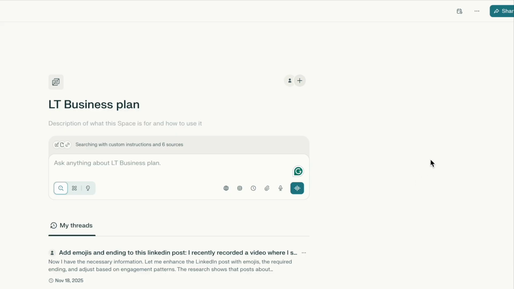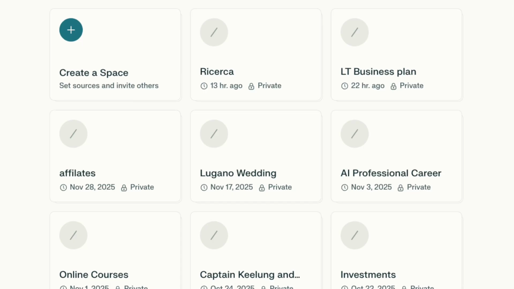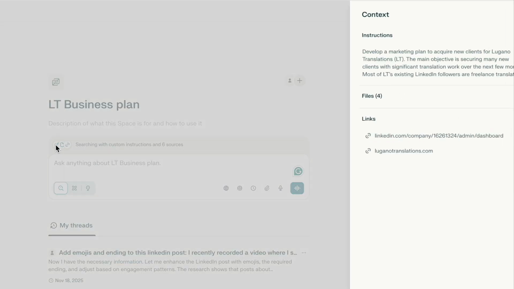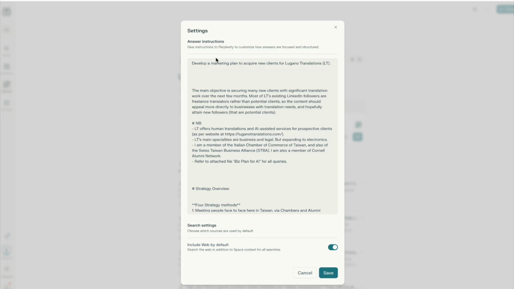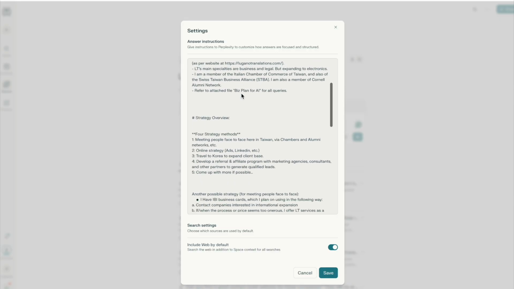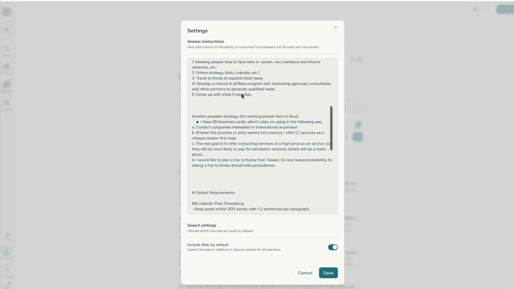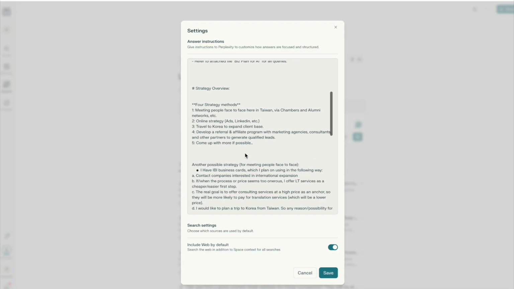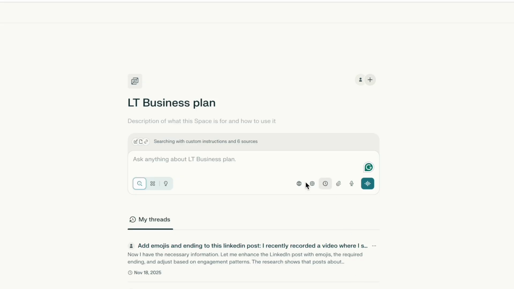I have what are called spaces in Perplexity. They're called projects in ChatGPT, and they have different names, but you can set up your own here. So if you click on the instructions, I wrote down some instructions. Develop a marketing plan to acquire new clients for Lugano Translations, or LT. Write the main objective and what it does, the strategy overview that I want to follow, and other things that I can do, other requirements, other issues, stuff like that. And so it has all of this as background. And so under this project, this space, they call it, I asked that question.